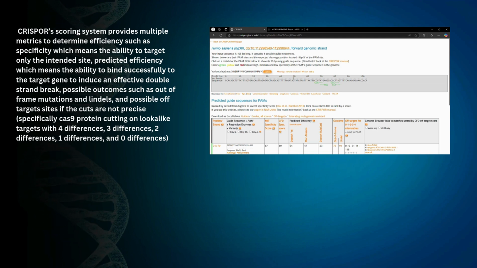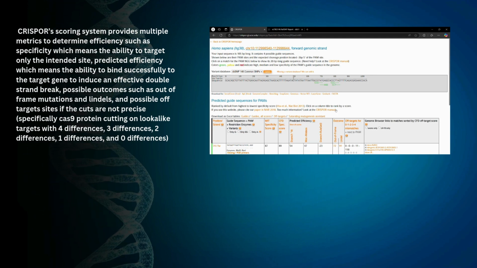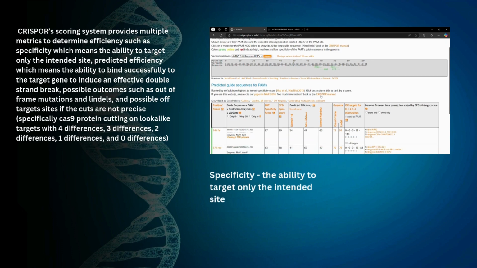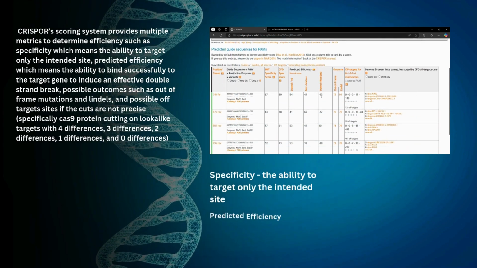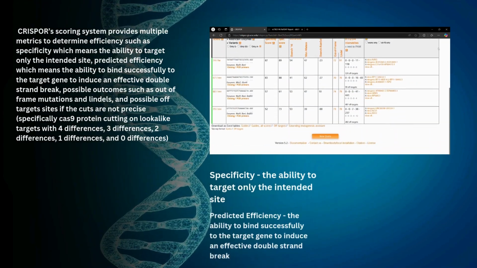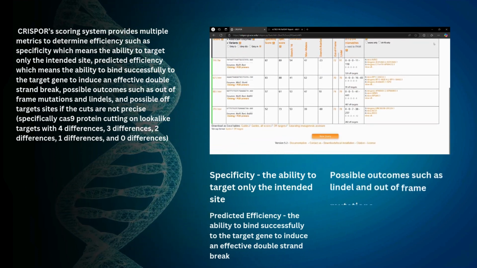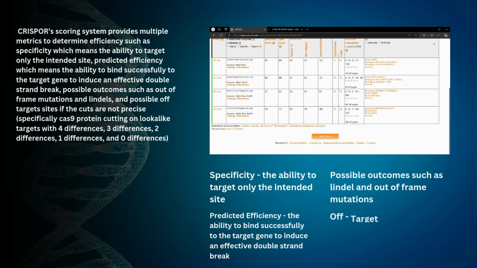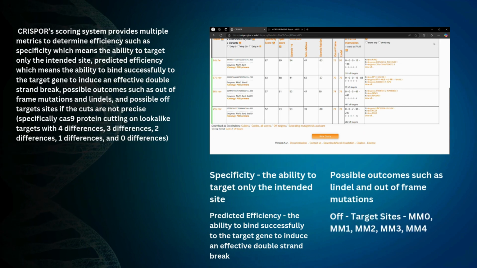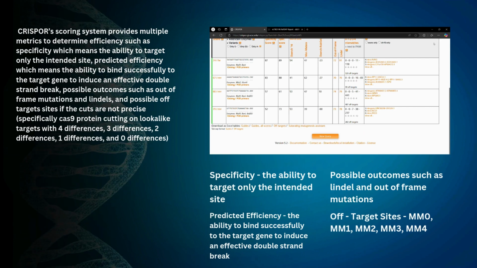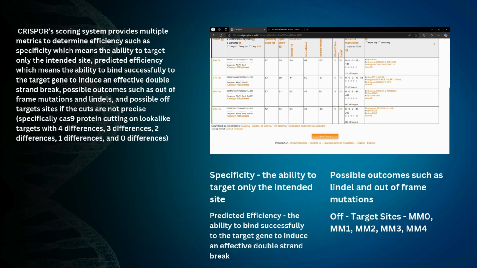The CRISPR scoring system provides multiple metrics to determine efficiency, such as specificity, which means the ability to target only the intended site, predicted efficiency, which means the ability to bind successfully into the target gene to induce an effective double-strand break, possible outcomes such as out-of-frame mutations and Lindels, and possible off-target sites if the cuts are not precise, specifically Cas9 protein cutting on lookalike targets with 4, 3, 2, 1, and 0 differences.